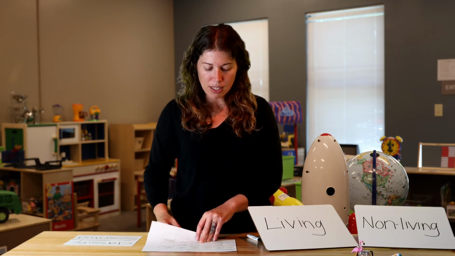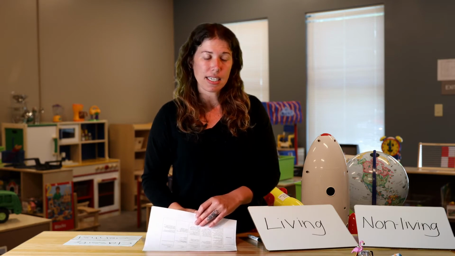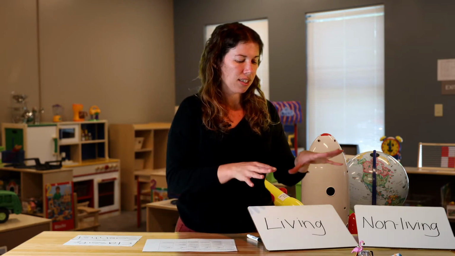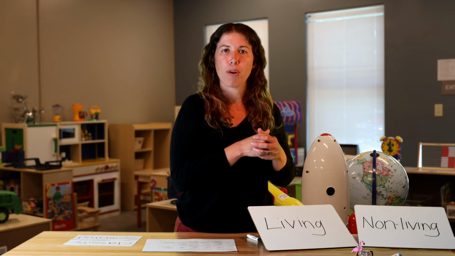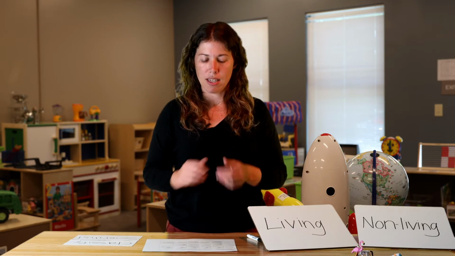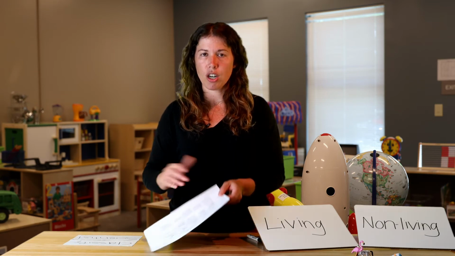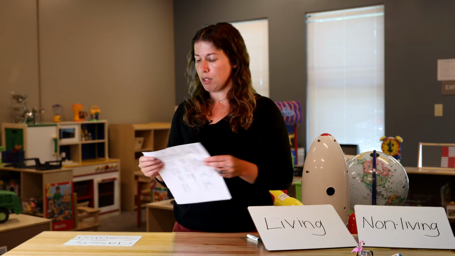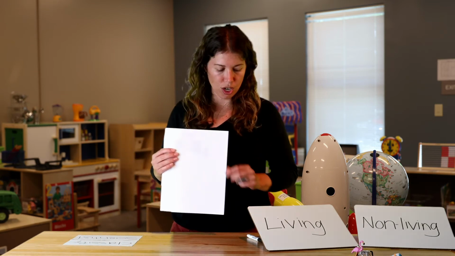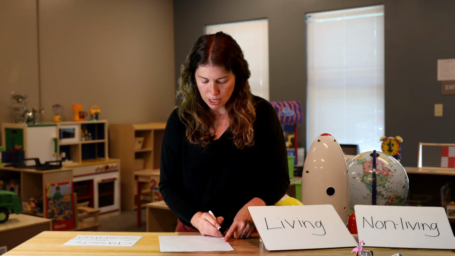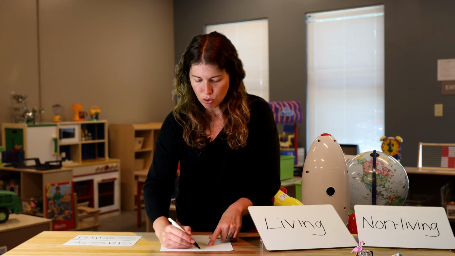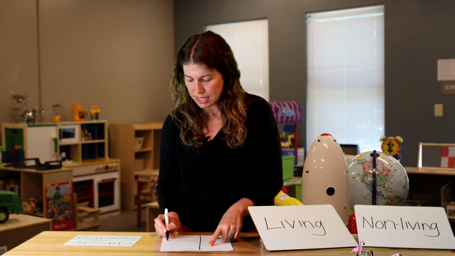Good. All right, so in this lesson, it tells you to classify things as living or not living. If you're at home, you may take a piece of paper and make a T-chart. I'm just going to use this piece of paper to show you, but a T-chart would be something where you take your piece of paper and you draw on there basically a T like this, okay?